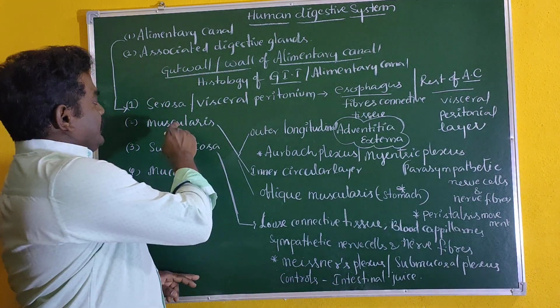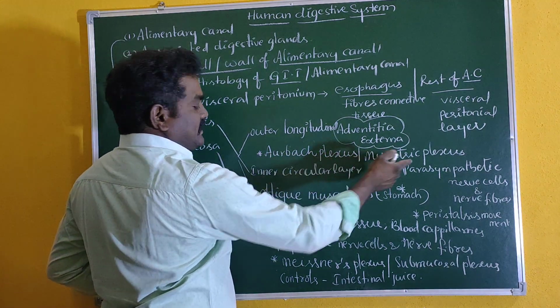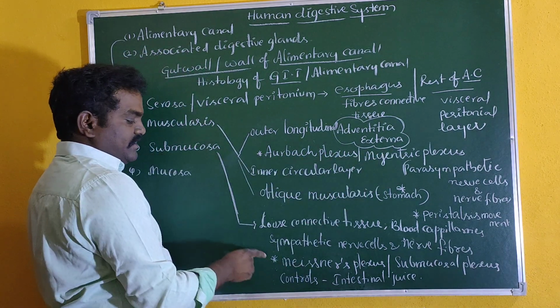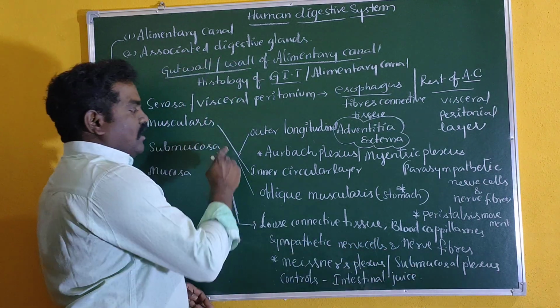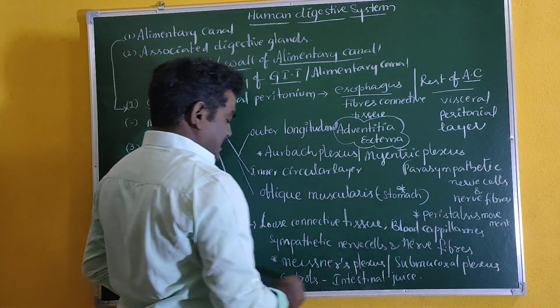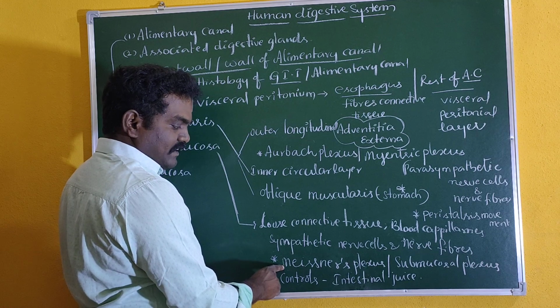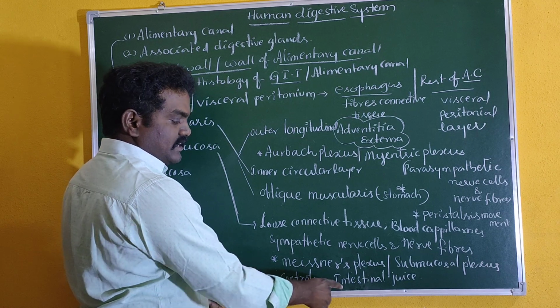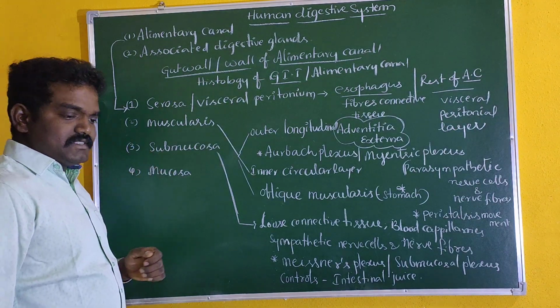So in muscularis we find Auerbach plexus or myenteric plexus. In submucosa we find Meissner's plexus or submucosal plexus. Auerbach plexus is mainly involved in peristalsis movement of the gut, and submucosal plexus or Meissner plexus plays an important role in controlling the secretions of intestinal juice. So that is about submucosa.